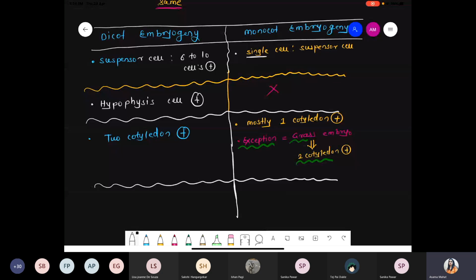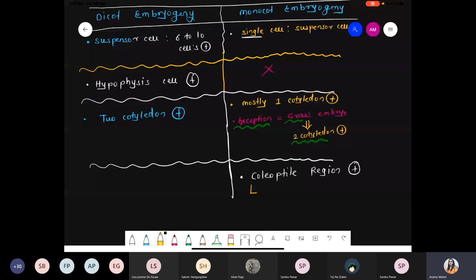Chalo. Next point, under the monocot, there is a presence of the coleoptile region. What is the meaning of the coleoptile? On the plumule, do you know plumule? On the plumule, there is a hollow foliar structure present. That structure is called the coleoptile.